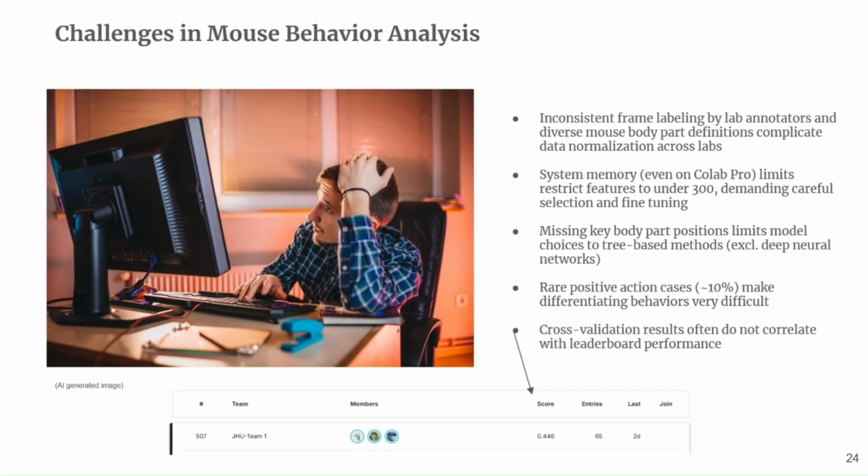Now, our cross-validation results often didn't correlate with our leaderboard performance. So our leaderboard performance might be, here, 44.6, but our cross-validation could be something higher, something lower. So it made it tricky, even when we were doing this on our local machines before running it through these submissions, that we didn't know if our model was truly improving based on that.